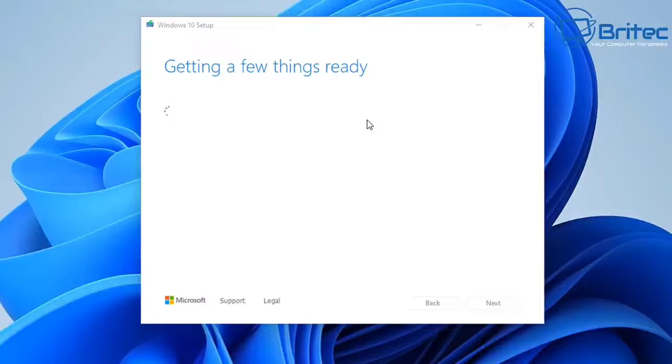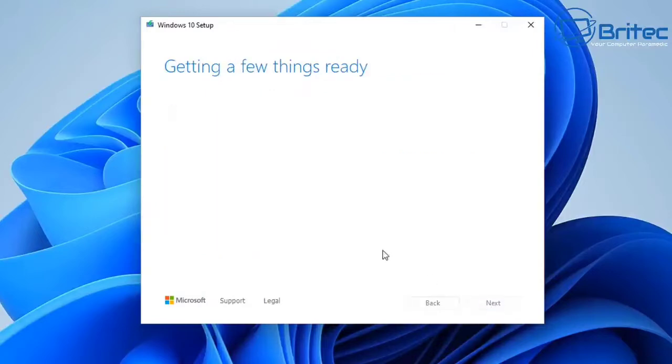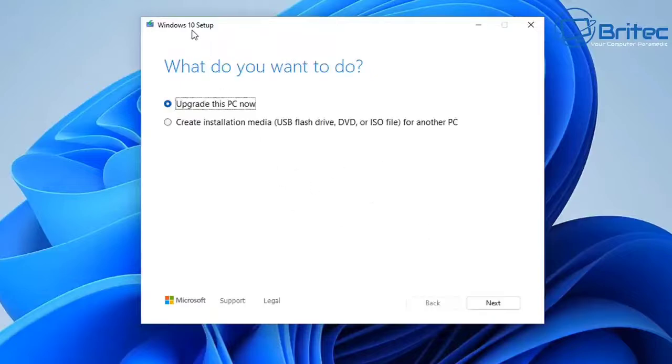If you've upgraded from Windows 10 to Windows 11 and you've gone past 10 days, you won't be able to roll back as such because you've gone past the 10-day period. You will need to do what's called a fresh install of Windows 10, but it's going to remove all of your settings and programs and things like that. I've already covered that in other videos, but if you've got Windows 11 here and you've installed it, you won't have anything to roll back to because you installed Windows 11. You will need to do a fresh install of Windows 10, and you can do it like this if you wish.